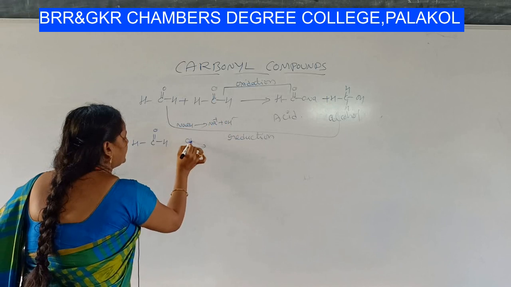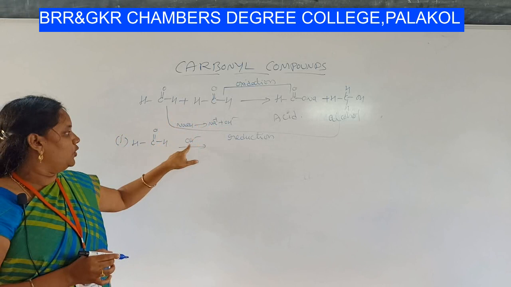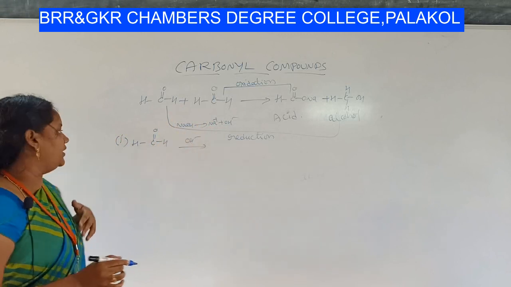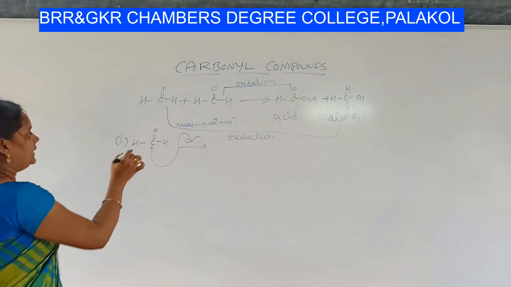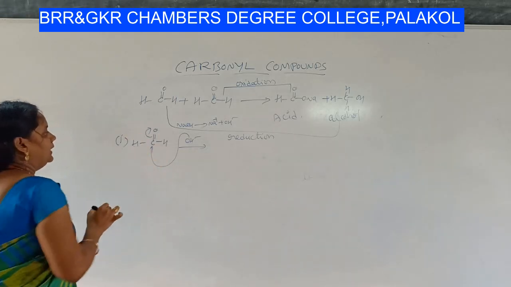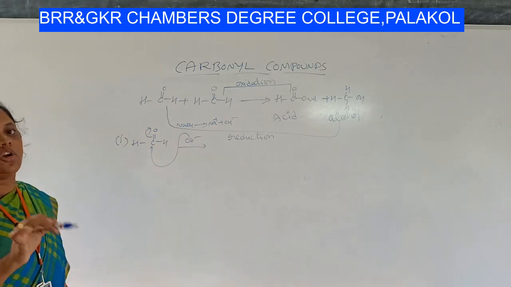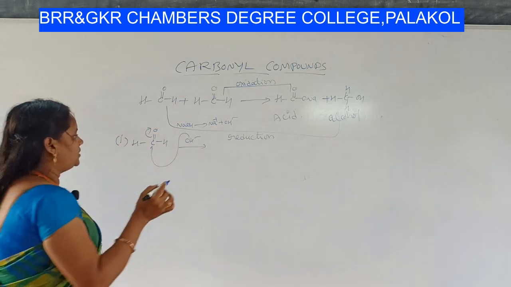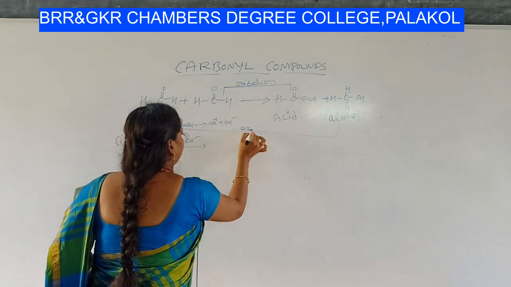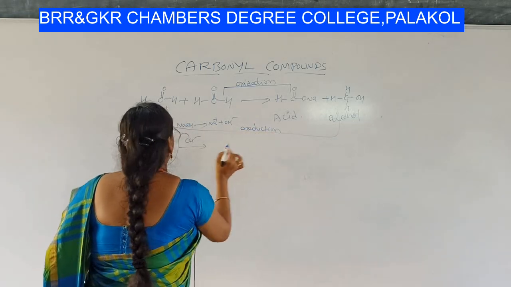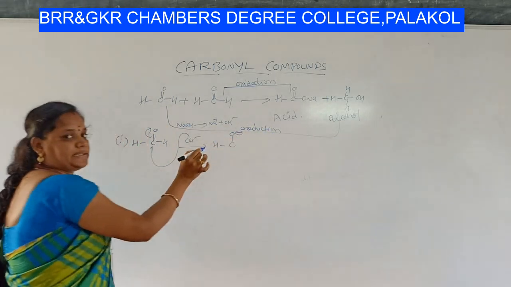The OH minus ion from the base sodium hydroxide attacks the carbonyl carbon, so that C double bond O becomes C single bond O, so that carbon acquires positive charge, oxygen acquires negative charge. So what you will get? Are you following, students?